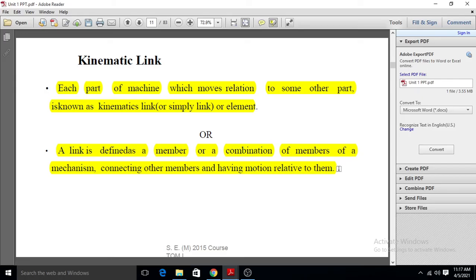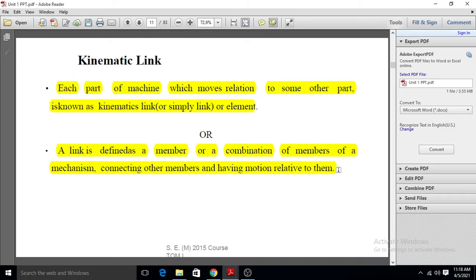The kinematic link is a resistance body or an assembly of resistance bodies. It becomes a part of the machine, and connects to the other part having relative motion between them.